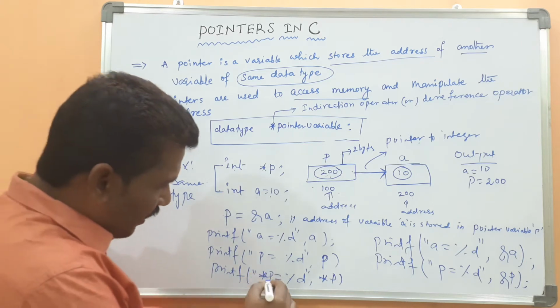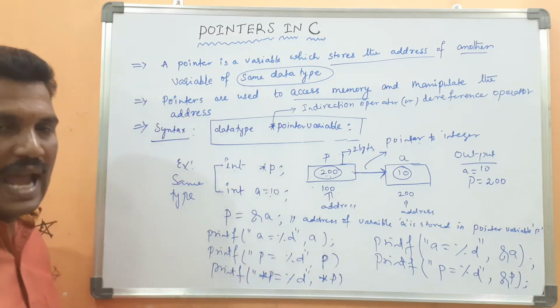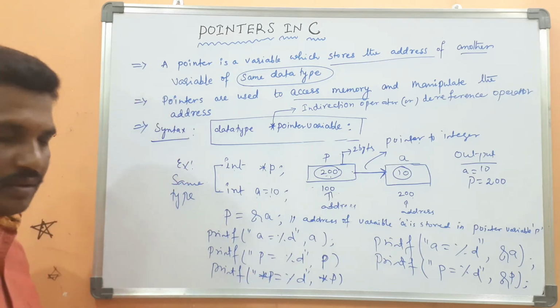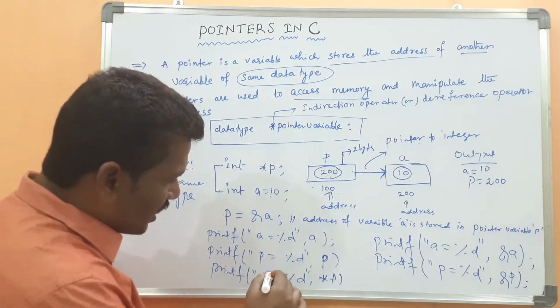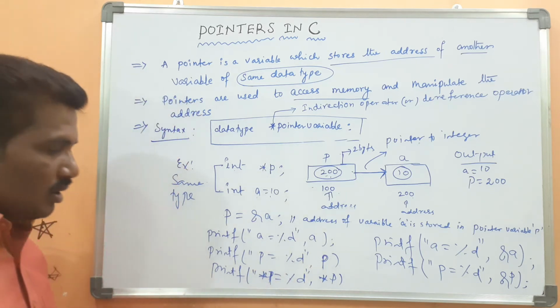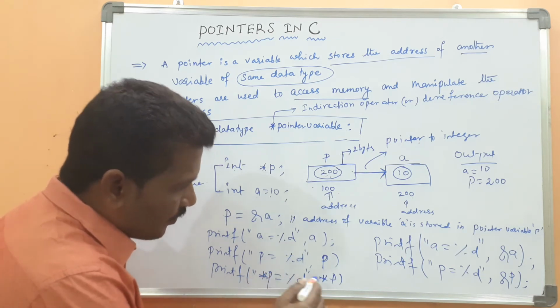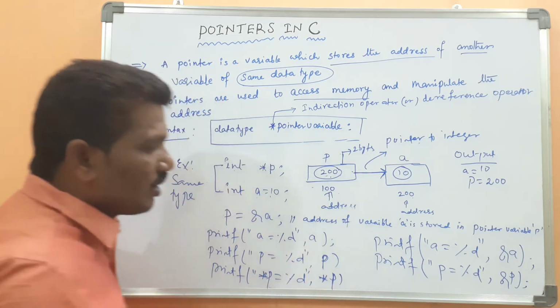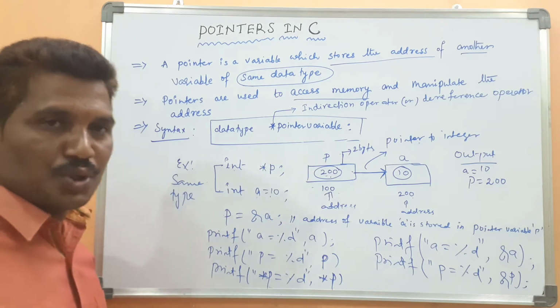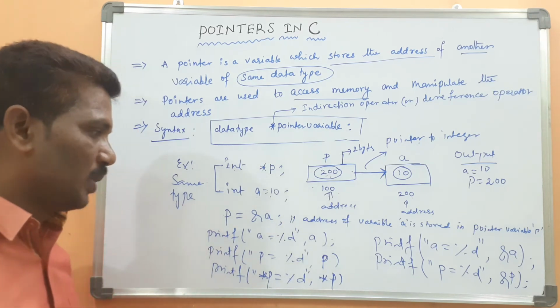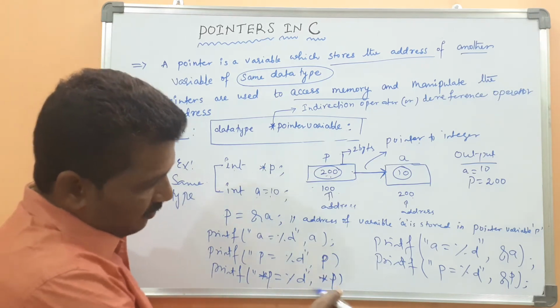Then star p. Star means value of the pointer variable. Okay, star p means the value should be printed. But what value should be printed by the pointer variable p?